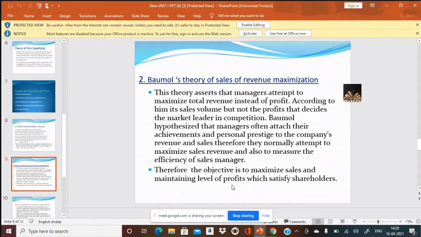What do you mean by revenue? Sales revenue, I told you before. What do you mean by sales revenue?